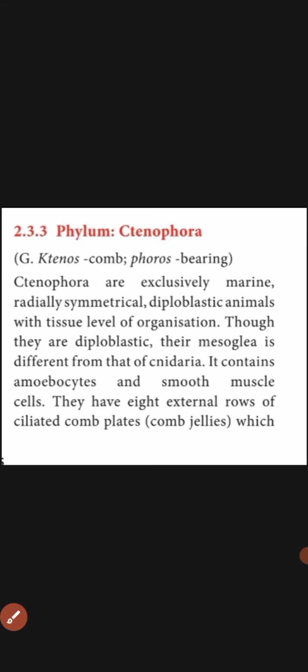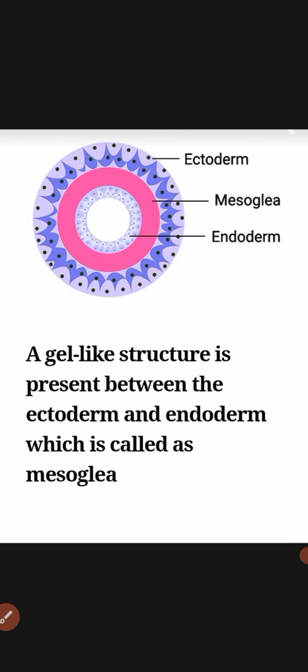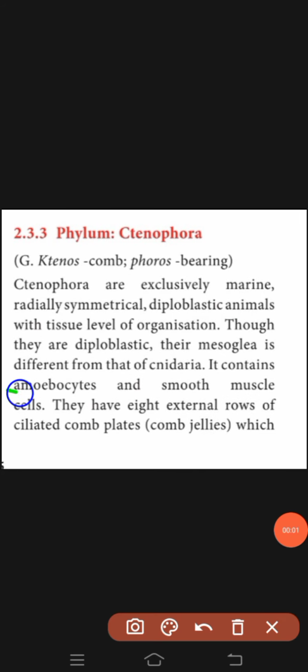Let me show you the structure of mesoglea. I have already said that an animal with two germinal layers, ectoderm and endoderm, is called diploblastic. The gel-like structure present between the ectoderm and endoderm is called mesoglea. So, nothing but a jelly structure is called mesoglea. It contains amoebocytes and smooth muscle cells. Amoebocytes are the mobile cells in the body of invertebrates such as echinoderms, mollusks and sponges, and it also has smooth muscle cells.